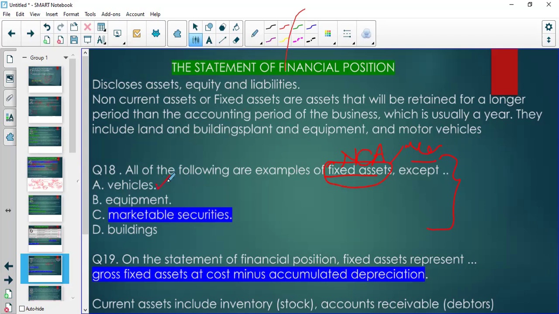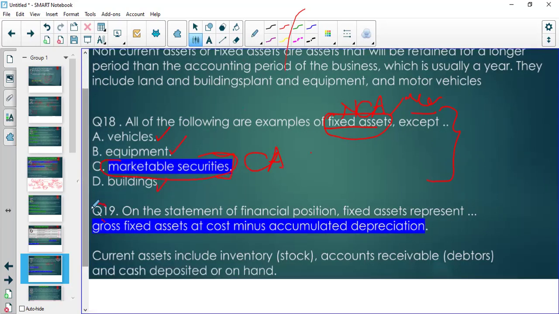So this is a fixed asset, this is a fixed asset, this is a fixed asset. This is a current asset. It's like an investment in short-term financial securities. And you need to remember, this is also a very important question. The reason why I chose to do this by way of questions is because the questions repeat a lot. So it's actually more effective to answer the question and play around with the concepts. All right.